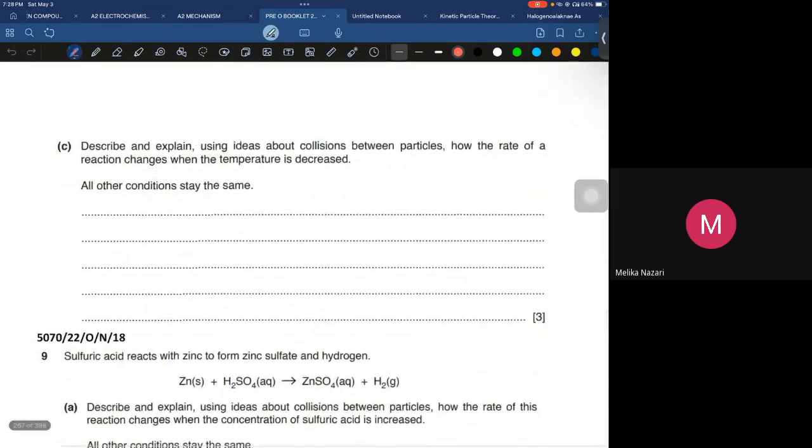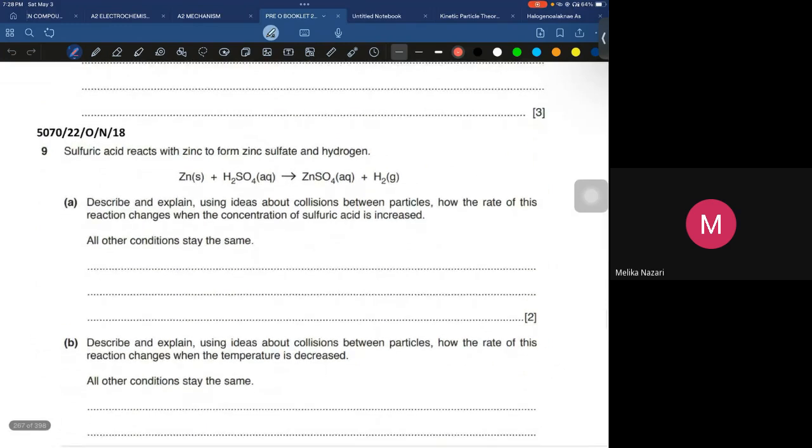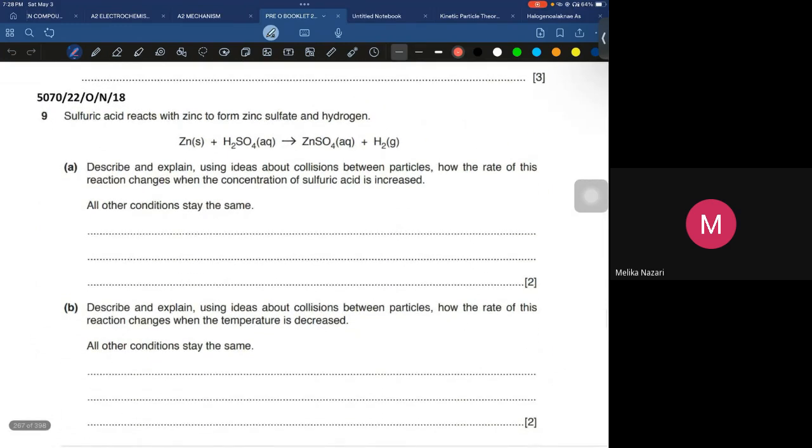They would be asking the same thing again, like you see this question 9 part A. Describe and explain using ideas about collision between the particles how the rate of this reaction changes when the concentration of sulfuric acid is increased.